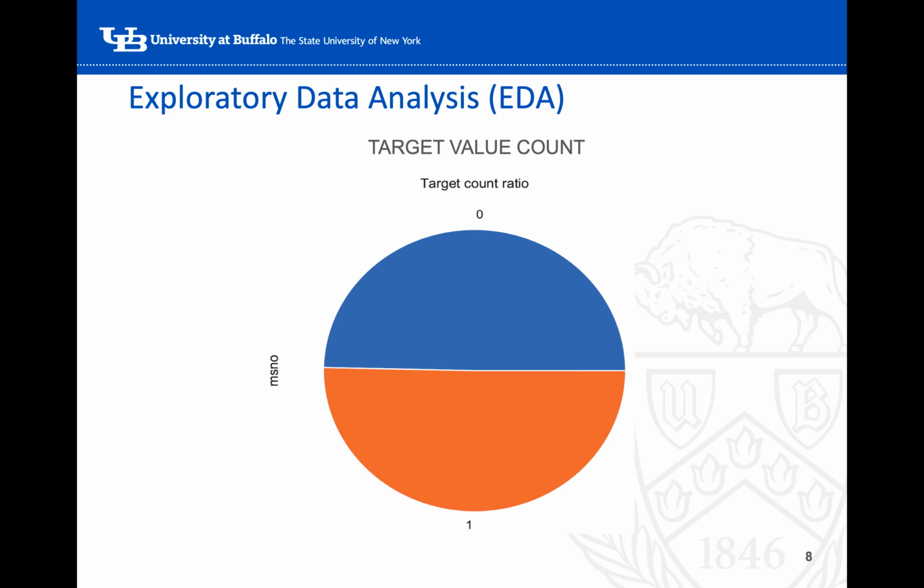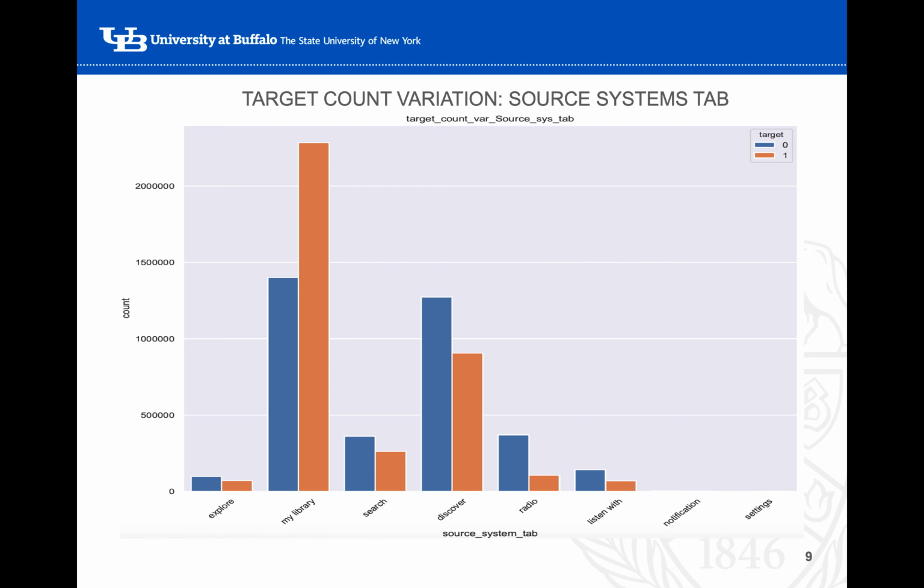As we can see from this pie chart, our main variable was the target variable. 0 was for no repeated listenings, while 1 was for repeated listenings, and they are in nearly equal ratio. In this graph, we can see that listeners are more likely to repeat their favorite songs after saving it in their library. Moreover, the chances of a song being listened multiple times is high in case of Discover.